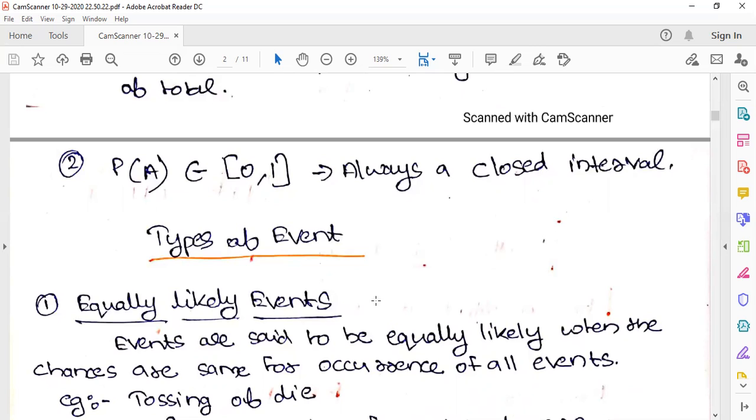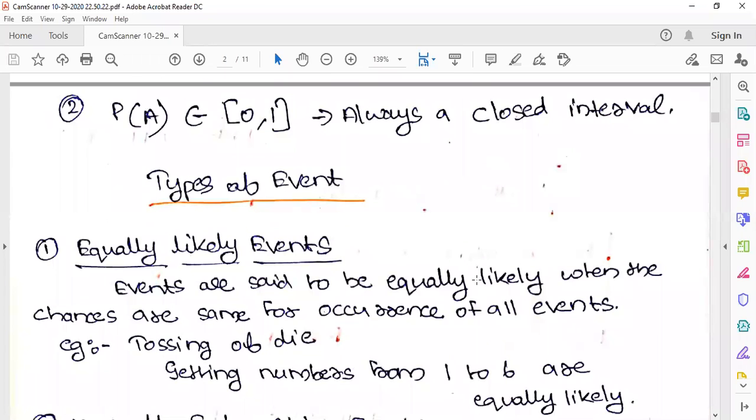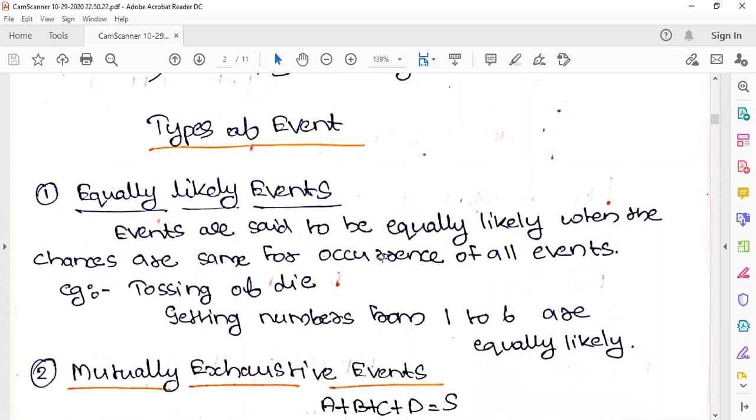So events are actually divided into equally likely events. Events are said to be equally likely when the chances are the same for the occurrence of all the events. Okay, see the example. The chances are the same for everybody. Example, we are tossing a die.